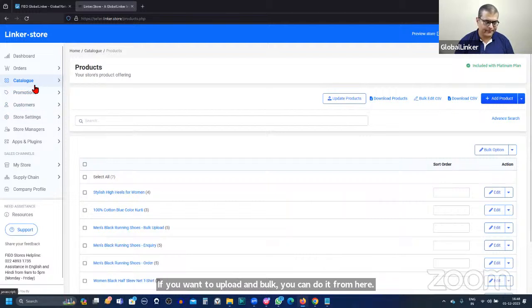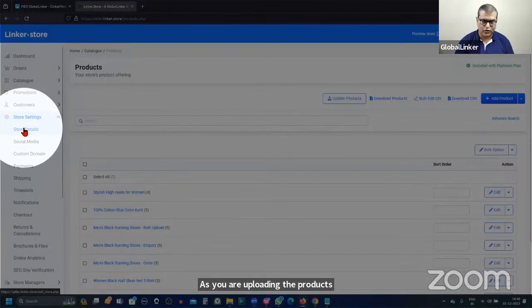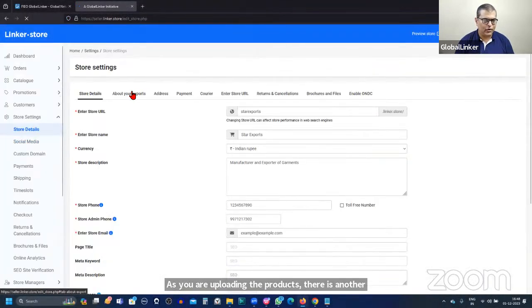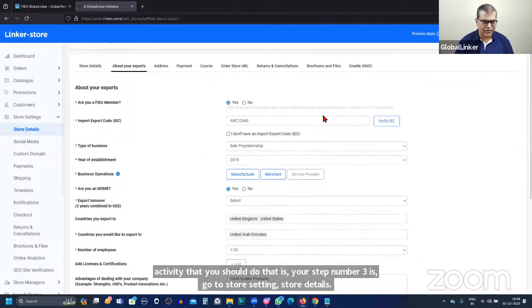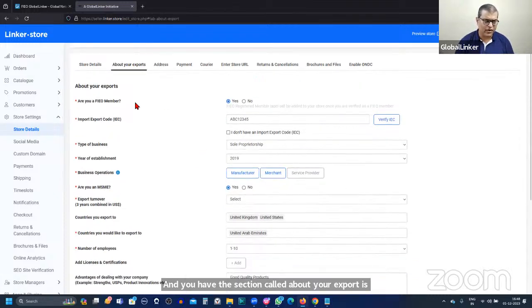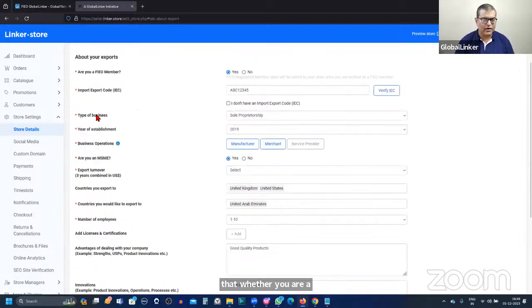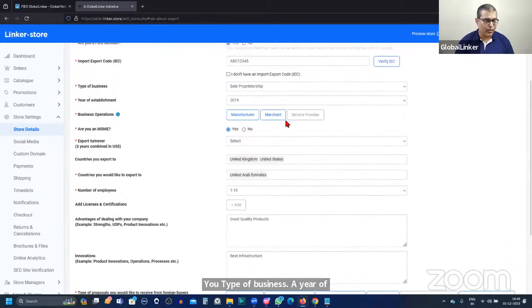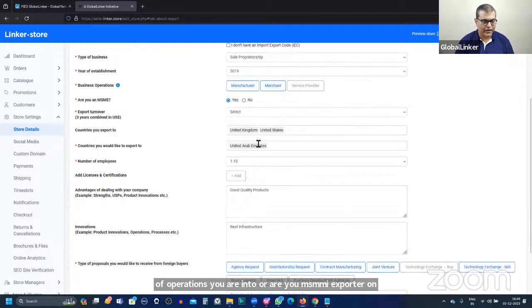Then as you are uploading the products, parallelly, there is another activity that you should do. That is your step number 3: go to store settings, store details, and you have this section called about your export. This is where you have to provide information about your export, whether you are a FIEO member or not, you have an IEC certificate or not, type of business, year of establishment, what type of operations you are into, whether you are MSME, export turnover, countries you have already exported to, countries you would like to export to, number of employees.